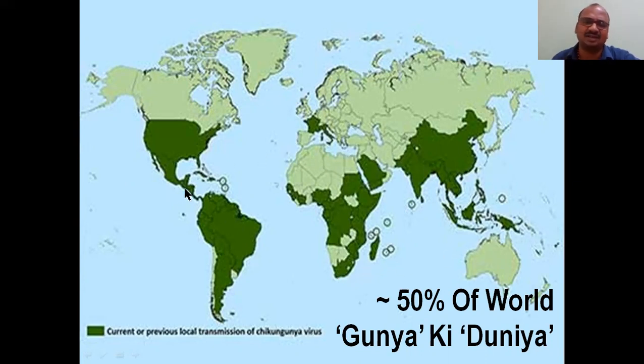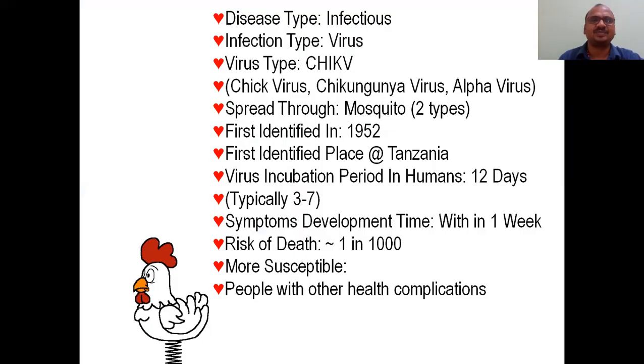Here sunshine is more, whereas here the places are cooler. This is mosquitoes ka dunya. Malaria is also like that, carried by mosquitoes. Chikungunya is also carried by mosquitoes. So more than 50% of the world is gunya ka dunya.